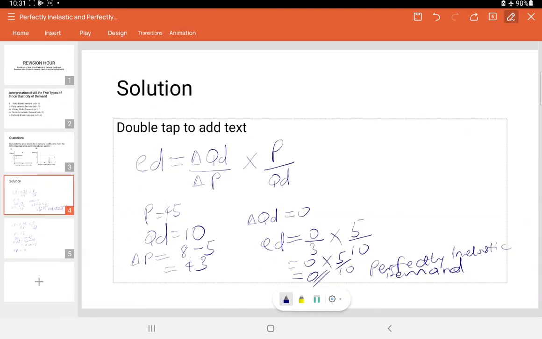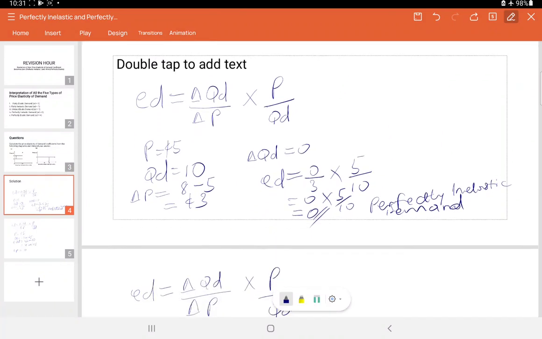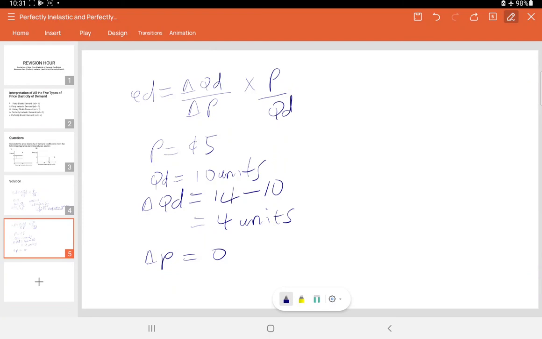And so because price hasn't changed, we say that the change in price is 0. If you like, you say the old price is 5 cedis, the new price is 5 cedis, and when you subtract 5 from 5, we get 0. So the change in price is 0. Now we do a substitution of these numbers into the formula, and then we have ED is equal to change in the quantity demanded, which was 4, divided by 0.